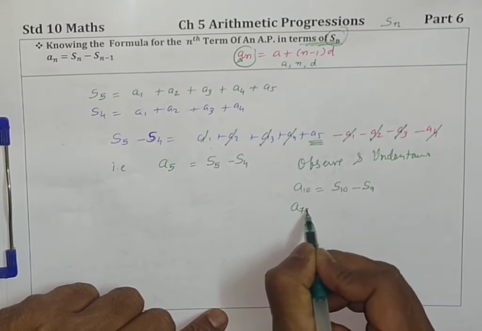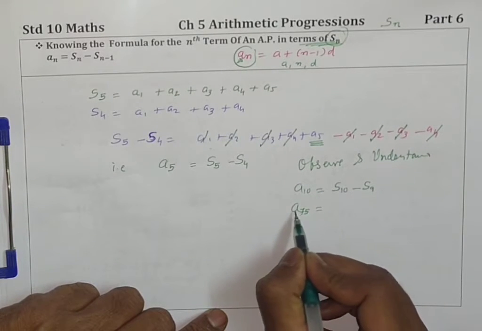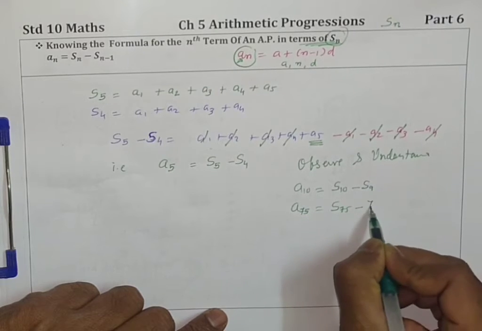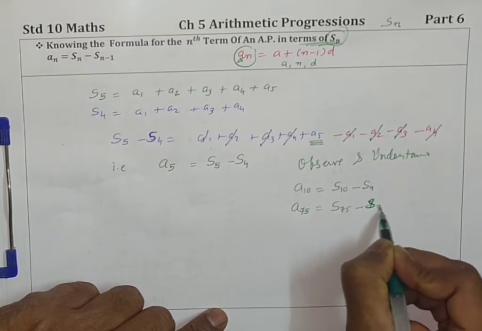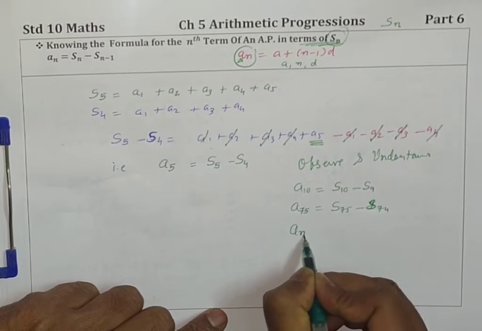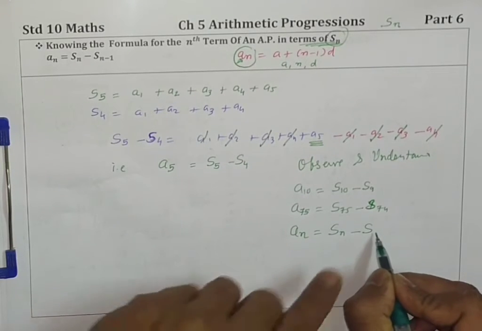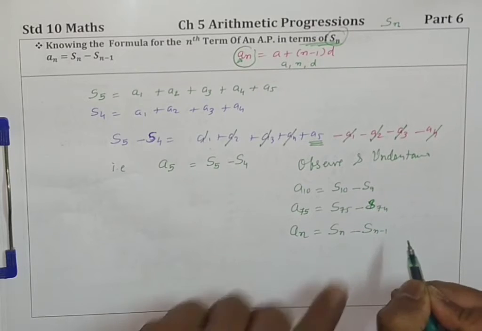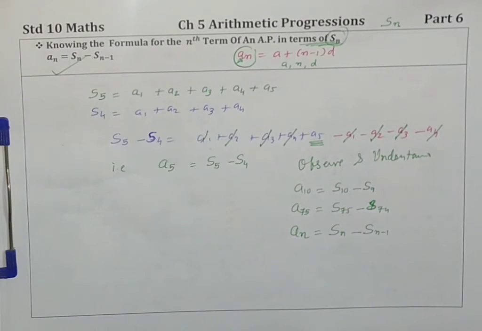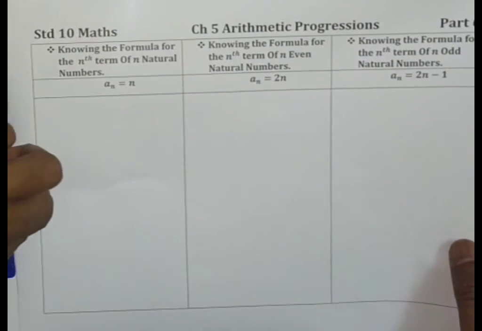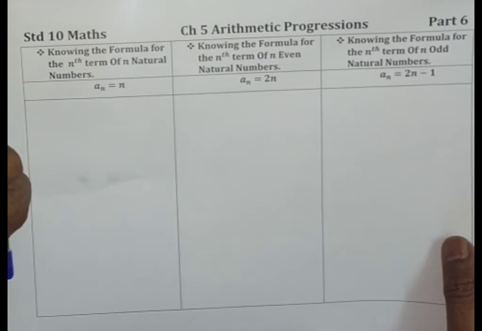What will be the 75th term? That will be sum of 75 terms minus sum of 74 terms. So what is the nth term an? Sum of n terms minus sum of the term before it, n minus 1 terms. Got it, children? I hope you understood. Yes. Next concept.